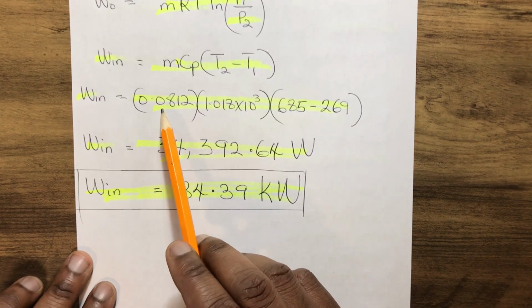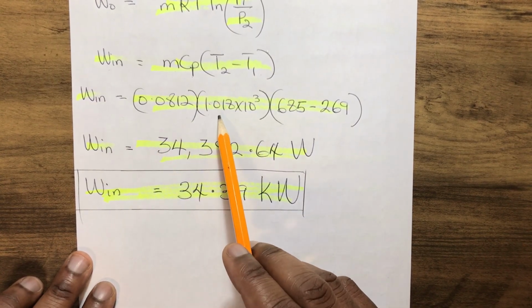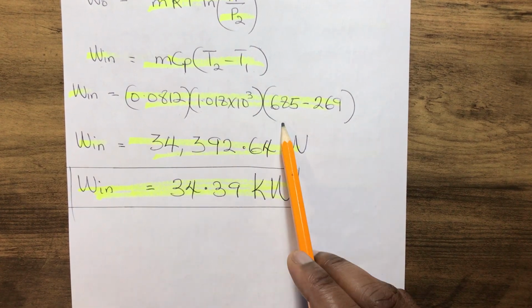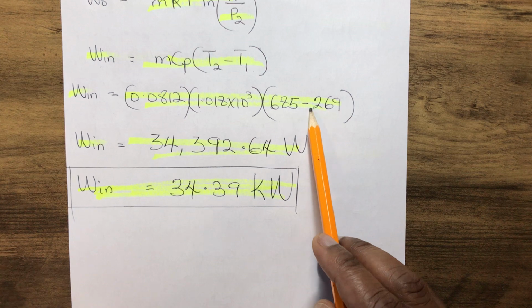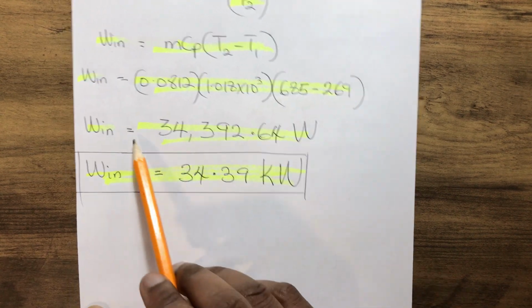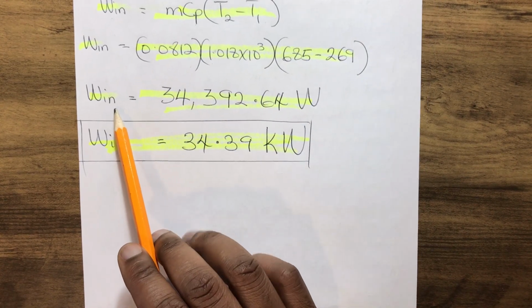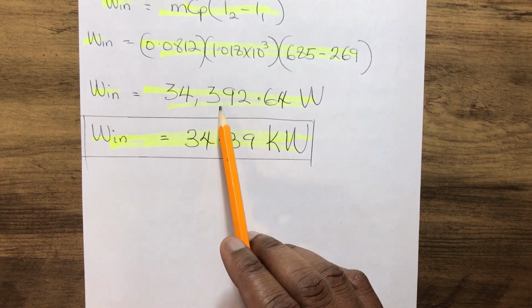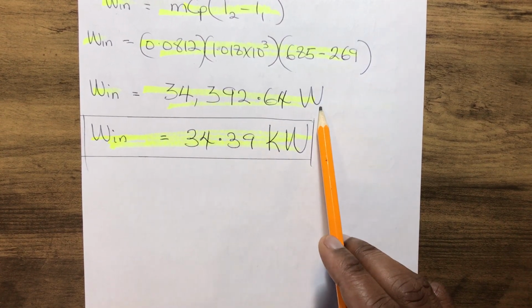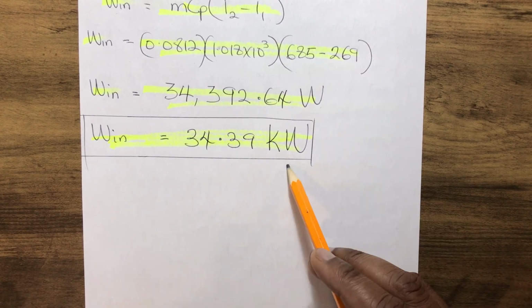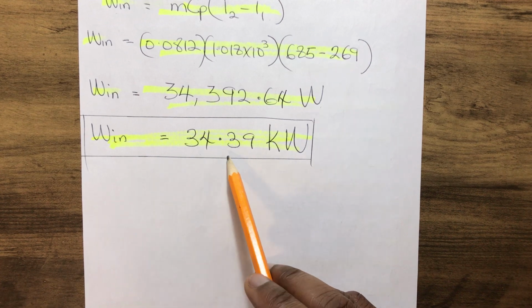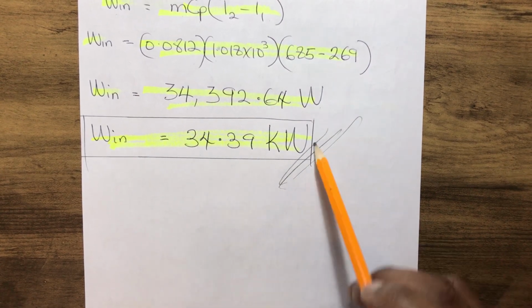That gives us 0.0812 times 1.018 times 10 raised to the power 3 into bracket 689 minus 269 Kelvin. So that gives us the work input of the compressor, which gives us 34,392.64 watts. But we have to find it in kilowatts, so that gives us our work input, which is 34.39 kilowatt. Calculated. Thank you.